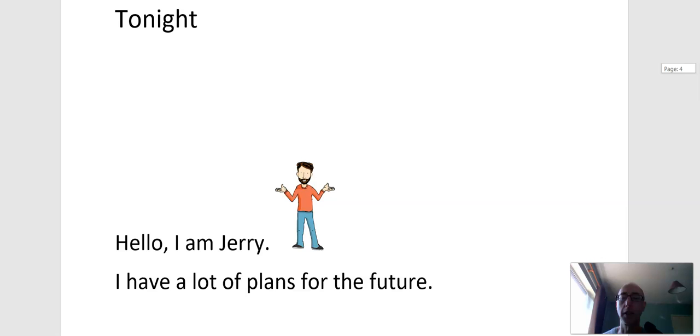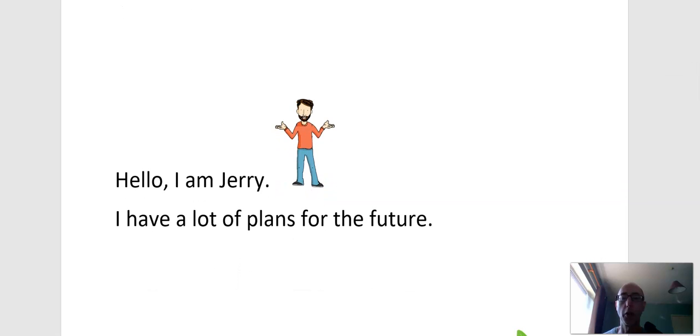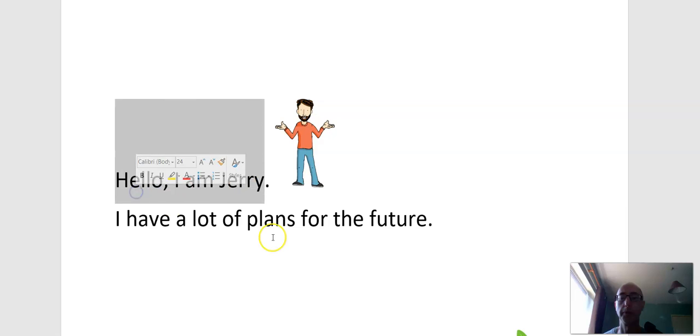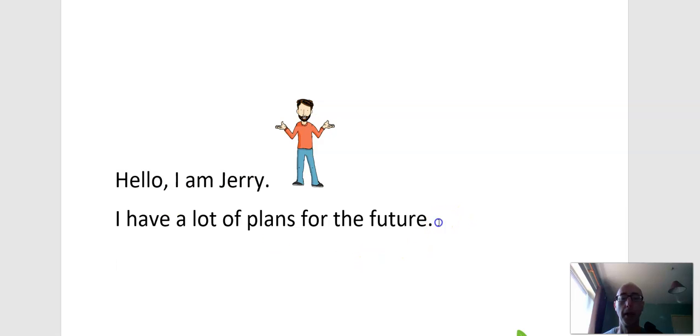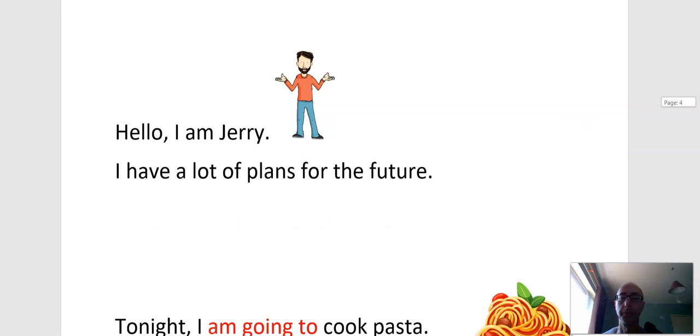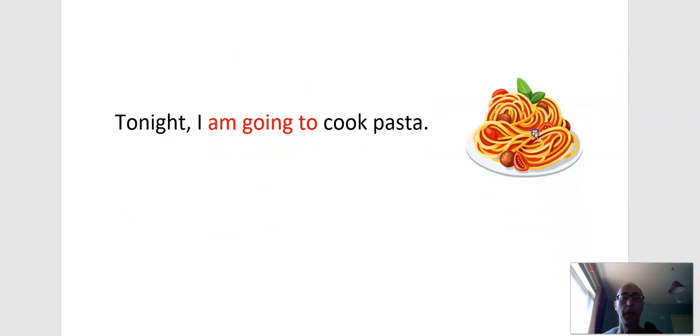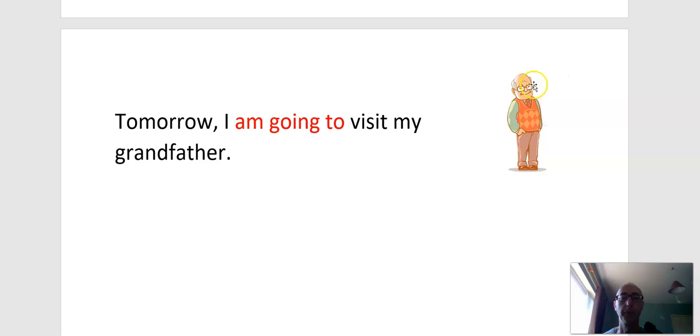So we're going to look at a little story about Jerry. This is Jerry here. He says, "Hello, I am Jerry." He says, "I have a lot of plans for the future." So he's going to talk about some of his plans for the future. So we can see this. "Tonight, I am going to cook pasta," Jerry says.